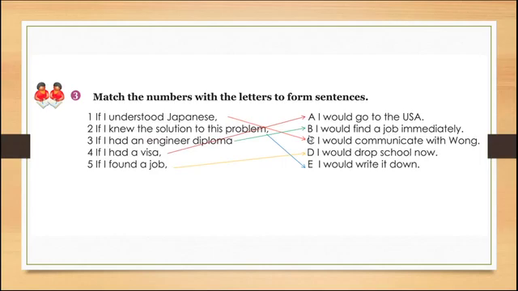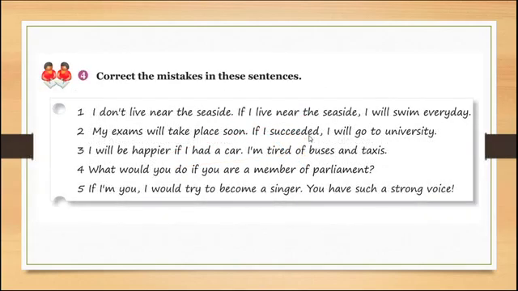Great. Now let's move to task number 4. You are going to read these sentences and correct the mistakes. Here you have to pay attention to the form used. So let's start with sentence number 1. I don't live near the seaside. If I live near the seaside, I will swim every day.